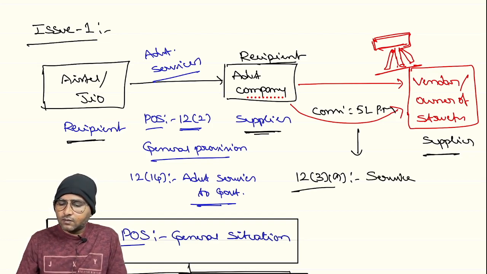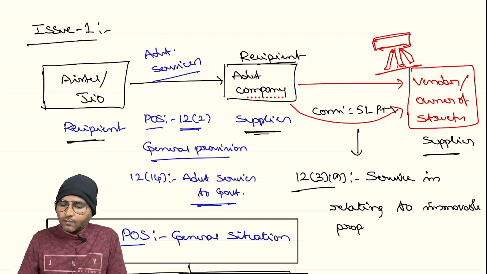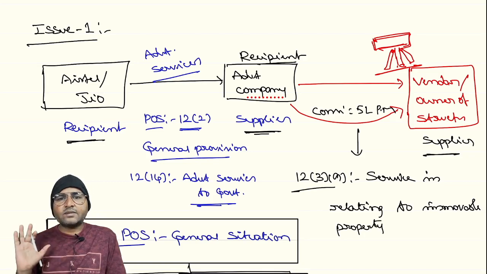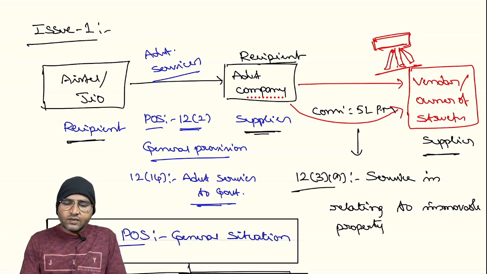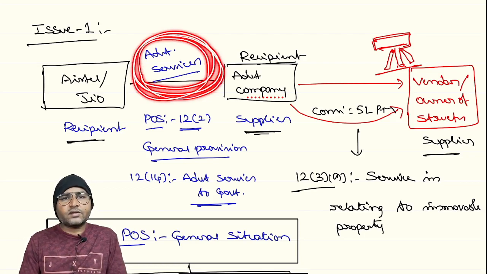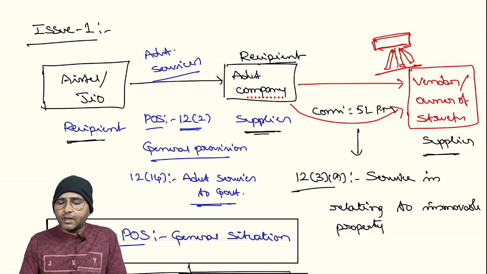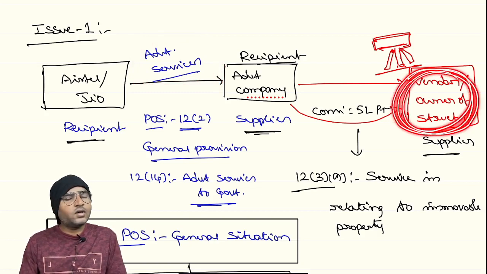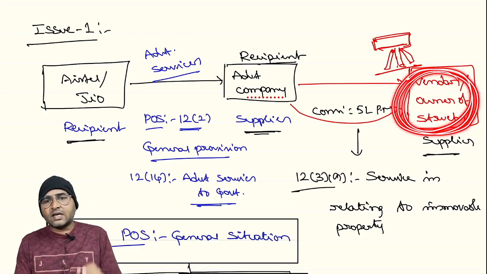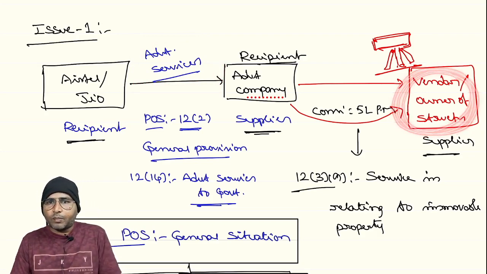Service in relating to immovable property. This is not an advertisement service. The service between the advertisement company and Airtel is an advertisement service, right? But an agreement between the advertisement company and the vendor or owner of the structure is not an advertisement service. It is a service in relating to the immovable property.